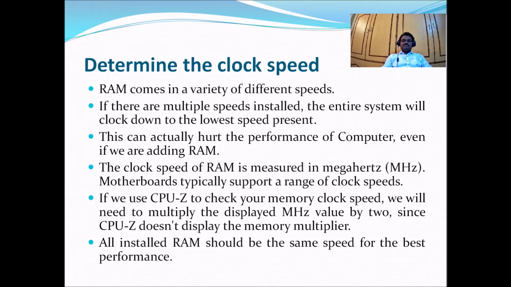The clock speed of RAM is measured in megahertz. Motherboards typically support a range of clock speeds. If we use CPU-Z to check the motherboard clock speed, we will need to multiply the displayed megahertz value by 2, since CPU-Z does not display the memory multiplier. All installed RAM should be the same speed for the best performance. This is the most important concept: all installed RAM should be the same speed for the best performance.